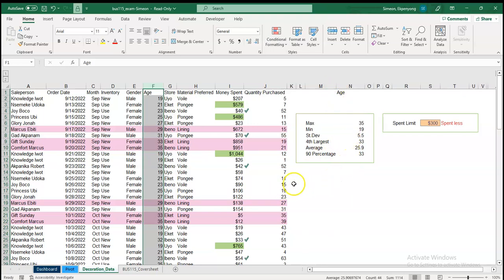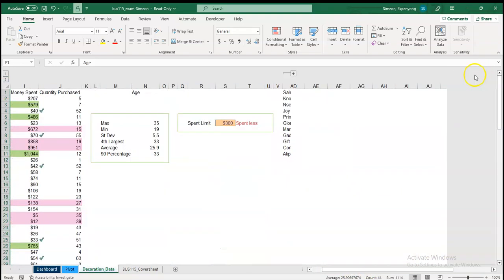I did this for easy interpretation. I also have a plus sign over here which, when you expand it, shows the other unique functions I used. I collapsed it for convenience and to tidy up.